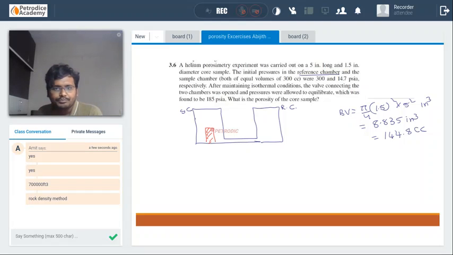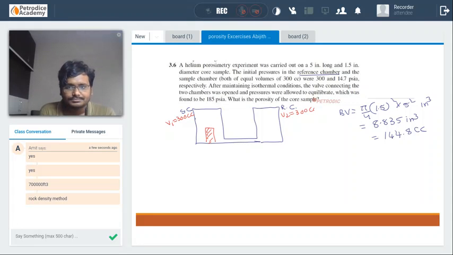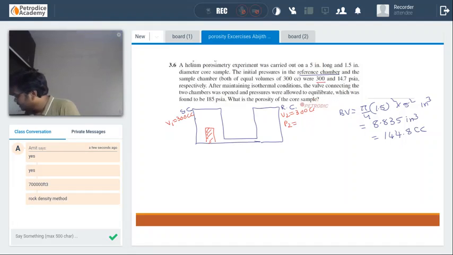V1 is equal to 300 cc, V2 is equal to 300 cc, and the pressure in the first reference chamber is 300 psia, and in the sample chamber is 14.7 psia.